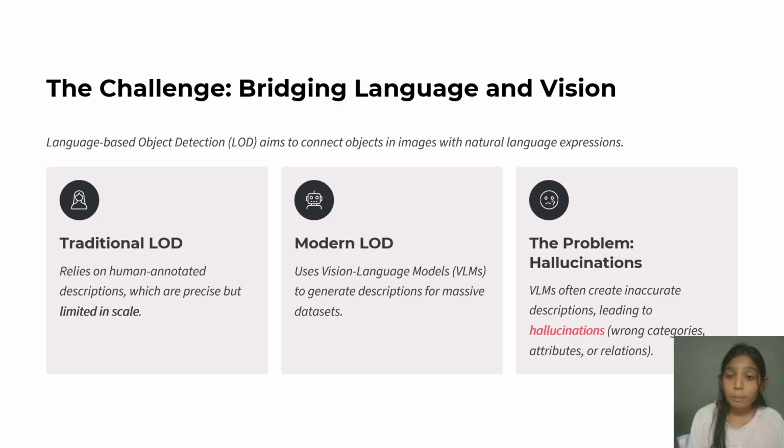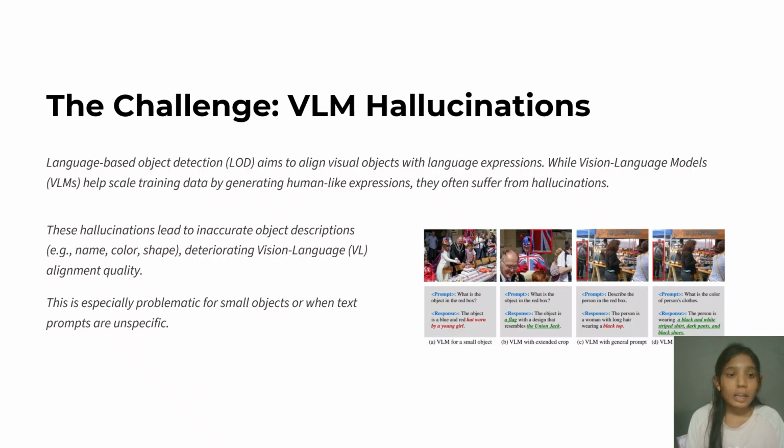This is where the problem comes in. The problem with VLMs or modern LODs is hallucinations. VLMs often create inaccurate descriptions, leading to hallucinations, that is, wrong categories, incorrect attributes, and wrong relations between the attributes. And the challenge: VLM hallucinations.